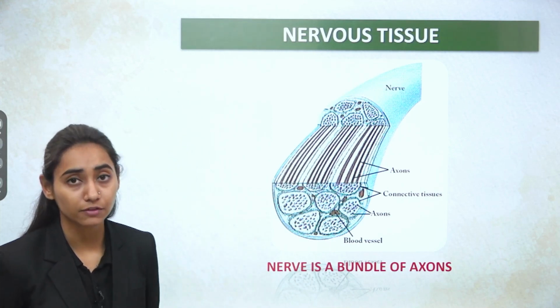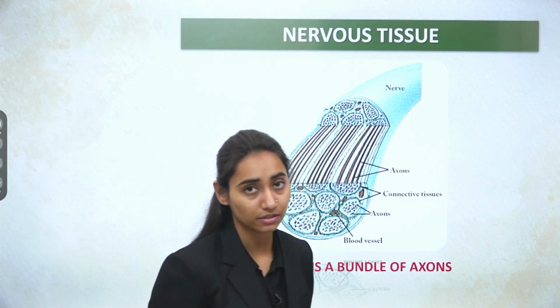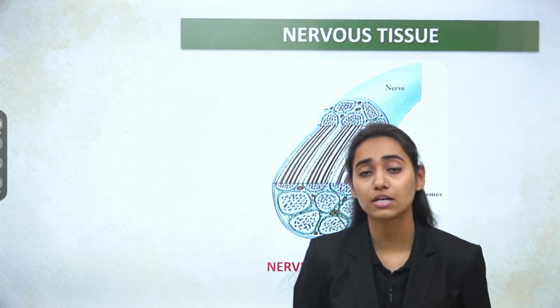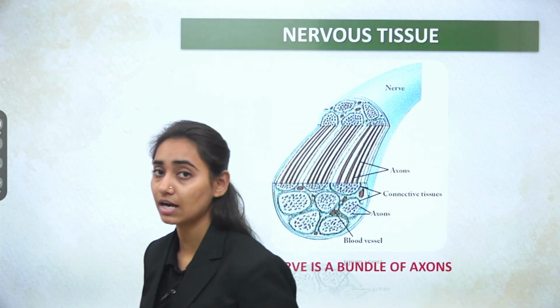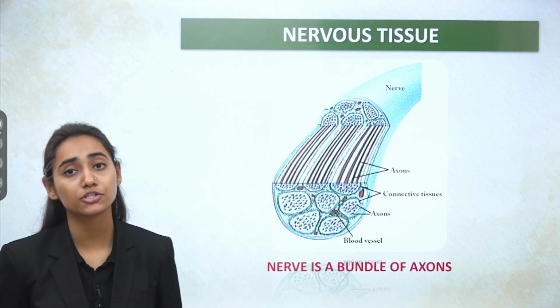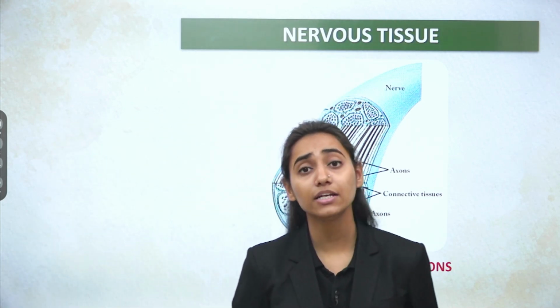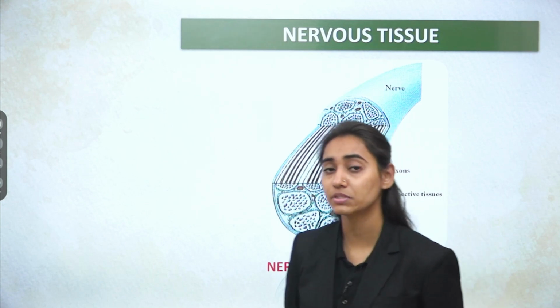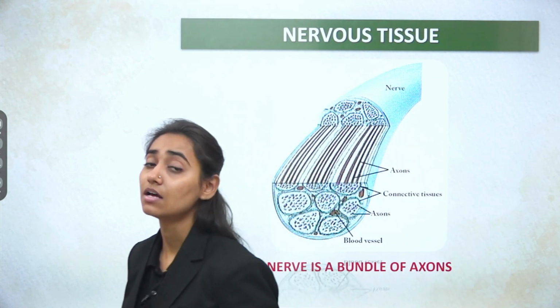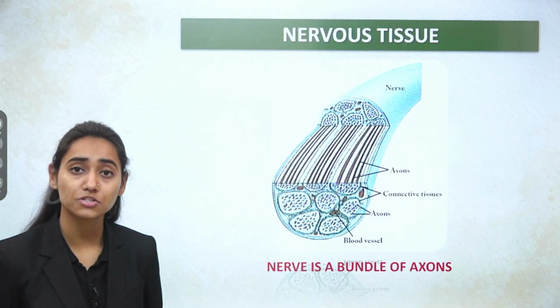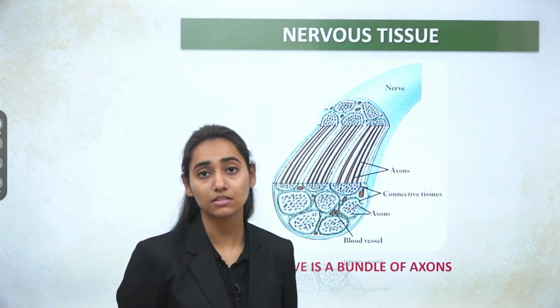Then comes the connective tissue. It is again divided into certain categories. In that you have to study supportive connective tissue, your bones and cartilage, fibrous connective tissue, tendons and ligaments, and fluid connective tissue, your blood and lymph. Then you have to study about the muscular tissue, which is again divided into 3 categories: striated, unstriated and cardiac muscles, and at last the nervous tissue.